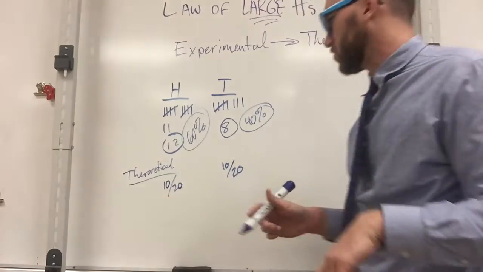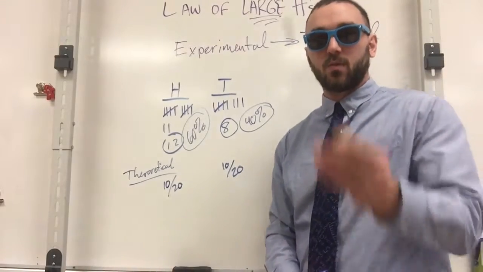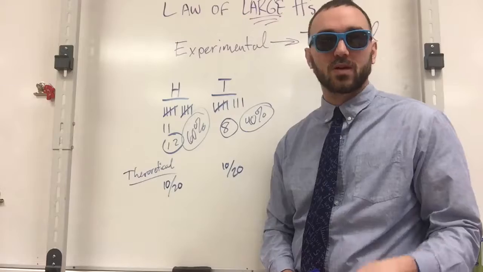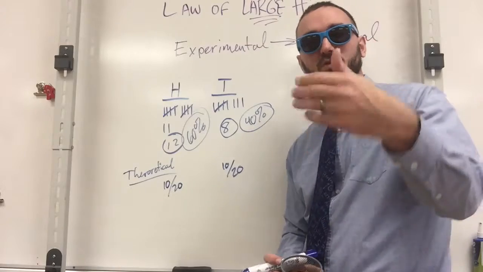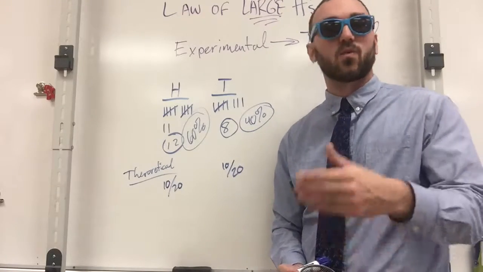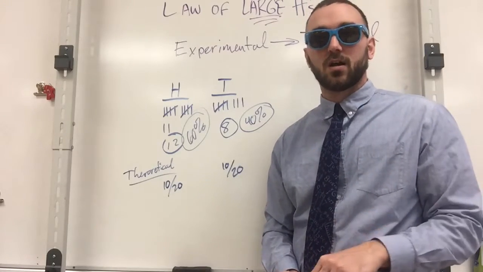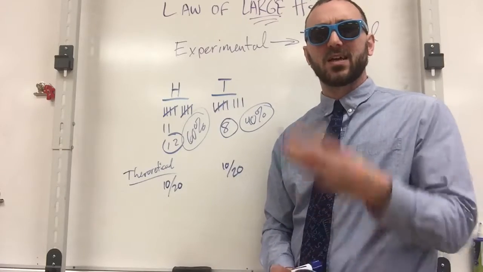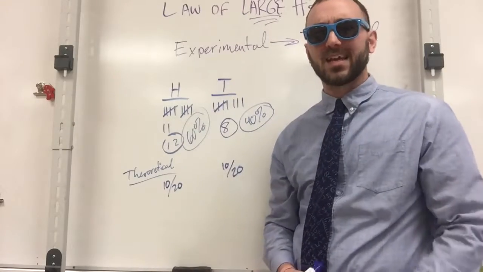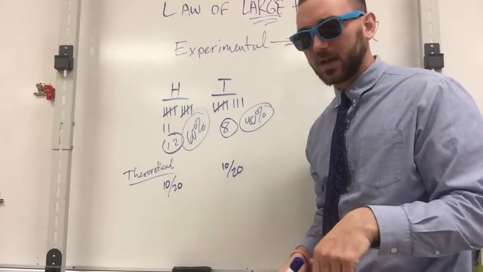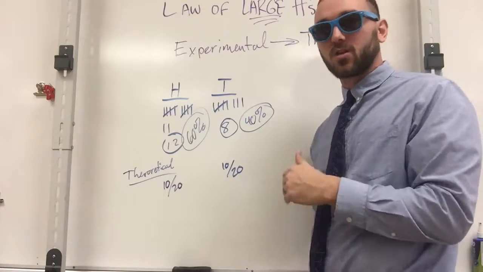Okay, so what happens here is as these start to increase, so say that I were to not just do 1 coin, but we throw in another coin, right? So now we have two coins, but we're doing multiple events, over and over again. So we flipped the coin 20 times. Let's say we did that 40 times, or 60 times, or 100 times, and so on and so forth. So you just keep going and you keep flipping coins, right? And so what happens here is as the number of sample sizes that we use increases, the experimental is going to approach the theoretical.